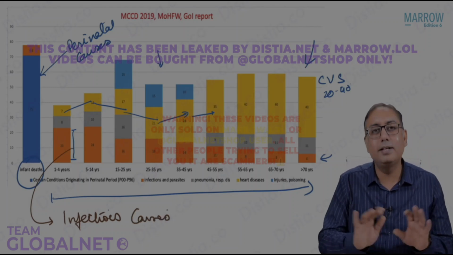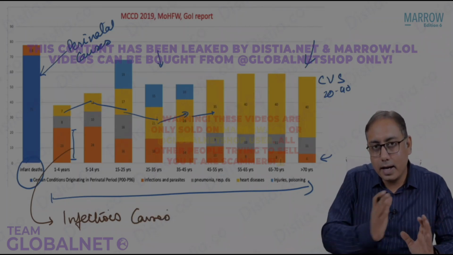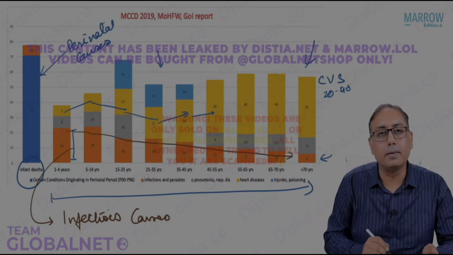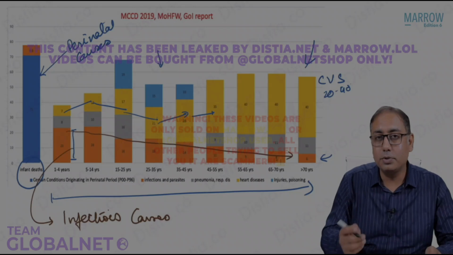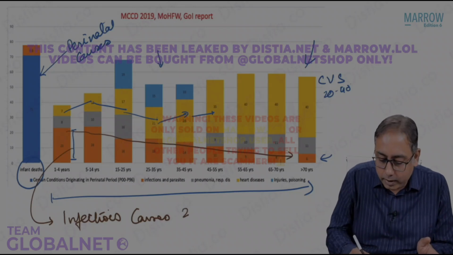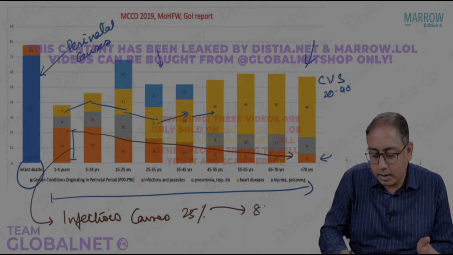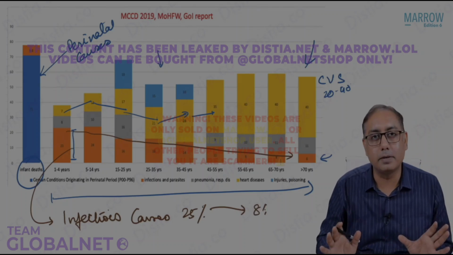So in this single graph, I have tried to show you that as the age progresses, the infectious causes are going to decline as the age increases. So in young age, it is whopping 25%, and as the person increases in age, it comes down to as low as 6 to 8%.